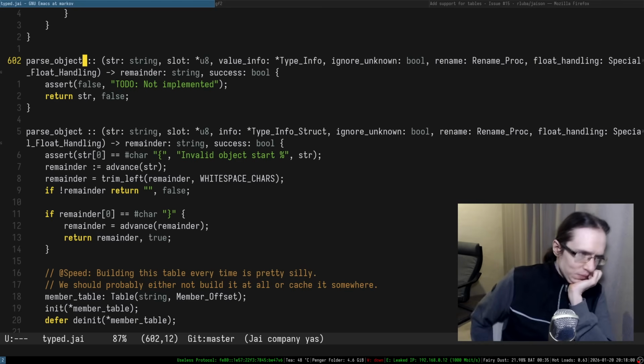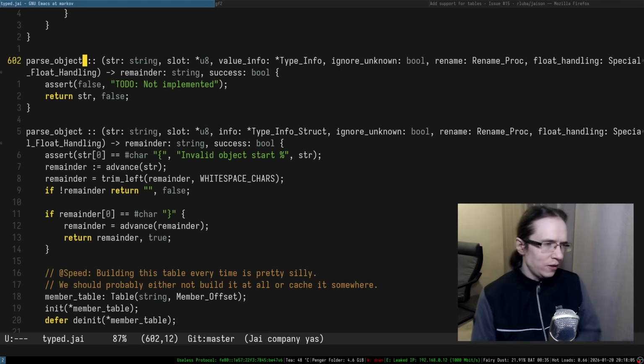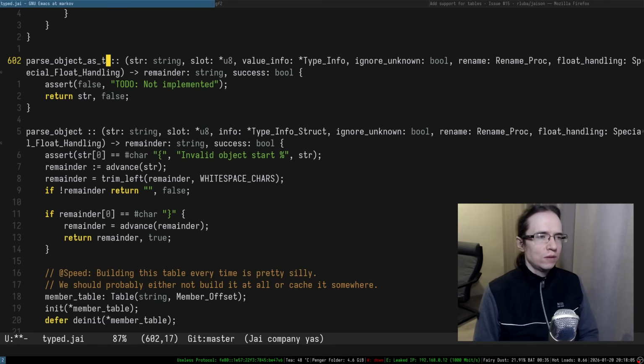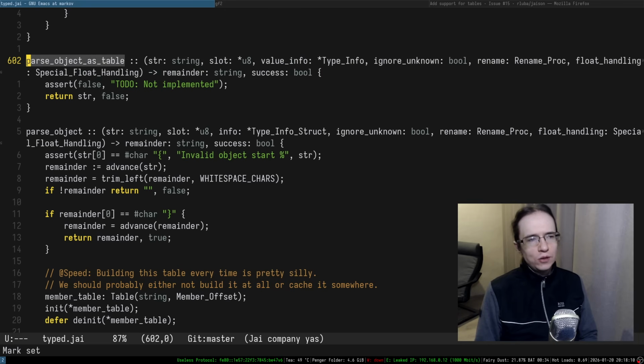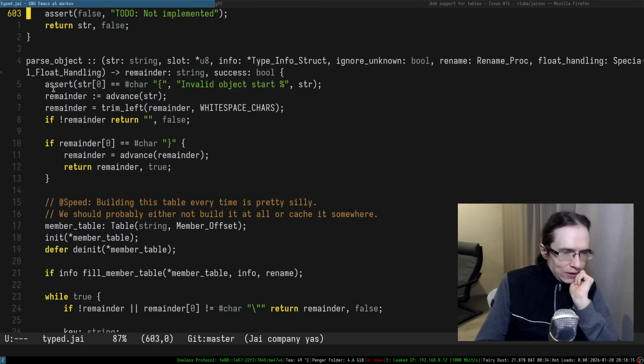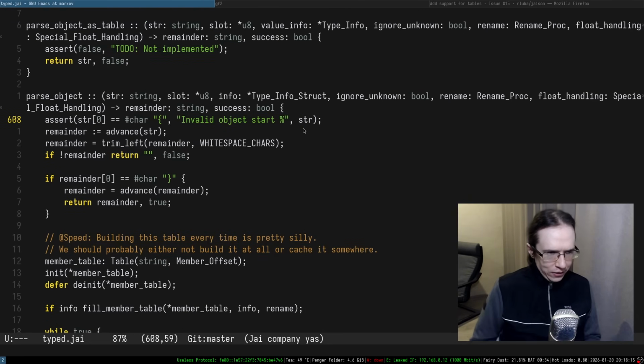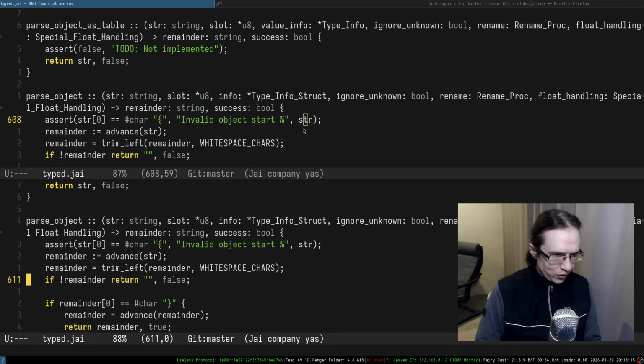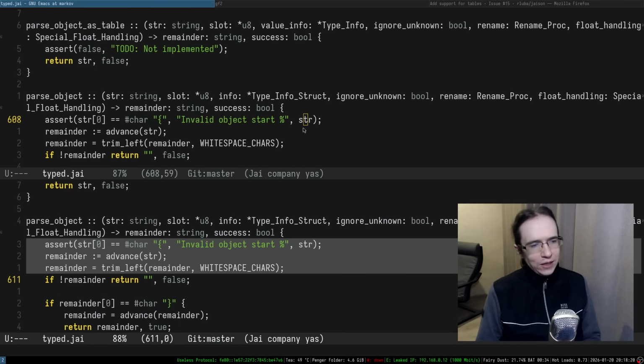But maybe I shouldn't. Maybe I should explicitly say as a table, at least for now, right? At least for now. So parse as table. Okay, and then here, maybe I'm gonna start just copy pasting chunks of this function and see how I can adapt things.